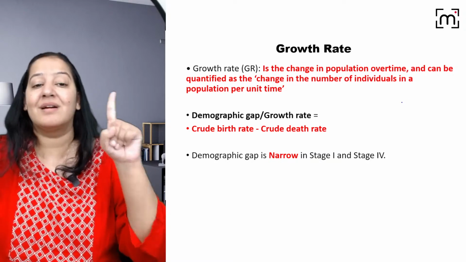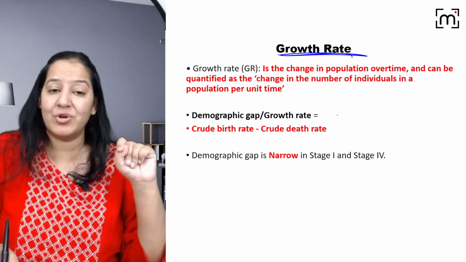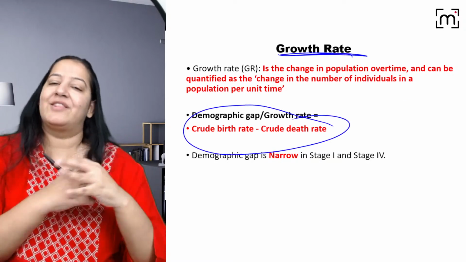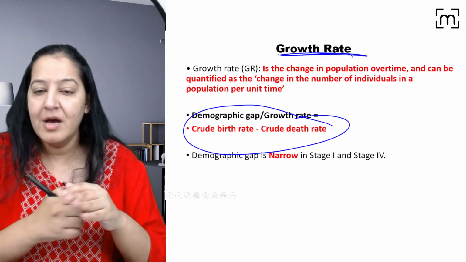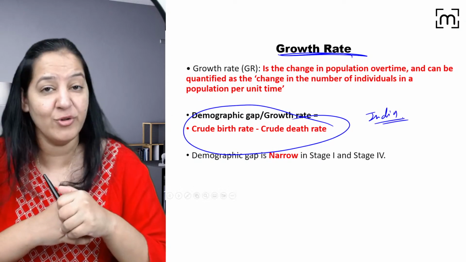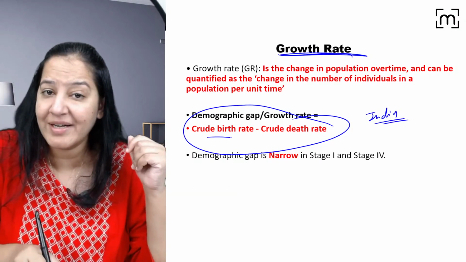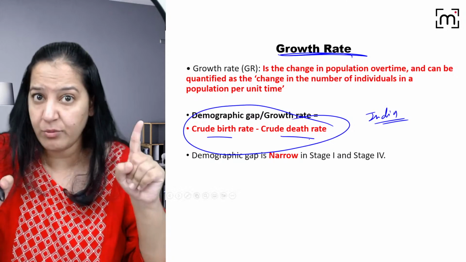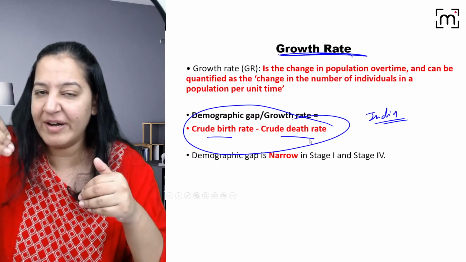The last thing you must understand here is the growth rate. What is growth rate? The difference between birth rate and death rate is the growth rate of a country. So at what rate is India growing? Can you tell me the growth rate for India? I have told you the values. Come on. What is the value of the birth rate? What is the value of the death rate? The current values, subtract them. So at that rate India is growing.